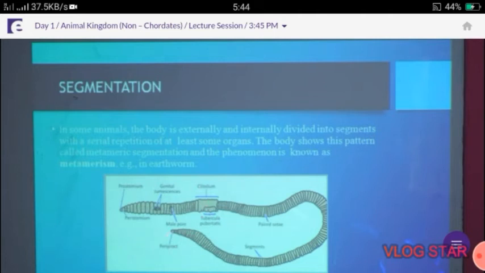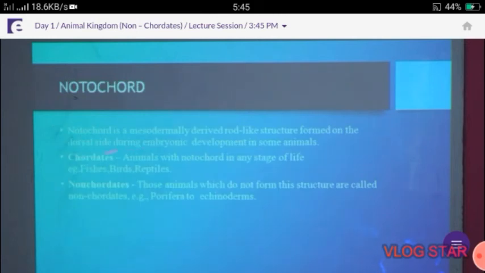Next one, notochord. Notochord is a mesodermally derived rod-like structure formed on the dorsal side during embryonic development. Chordates are animals with notochord in any stage of life. Examples are fishes, birds, and reptiles. When the notochord or backbone is present, it is called chordates, and when the notochord or backbone is absent, it is called non-chordates or invertebrates. Non-chordates do not form this structure. Example, porifera to echinodermata.